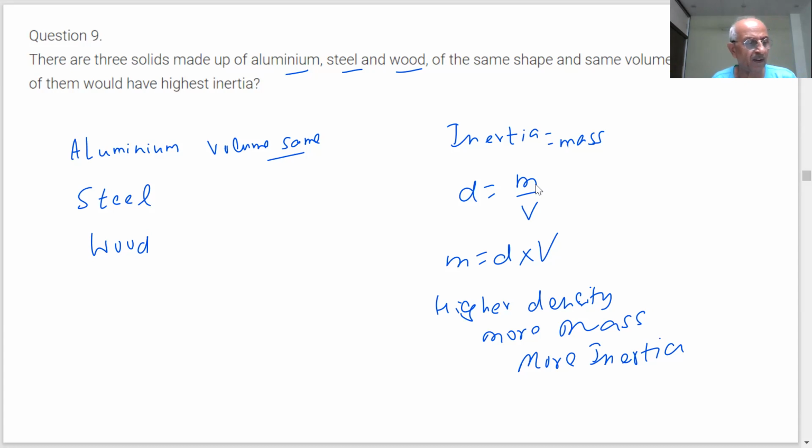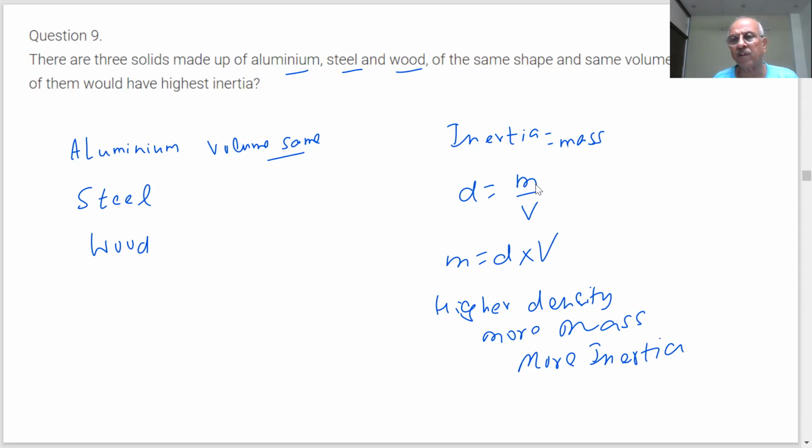Steel is an alloy of iron. And what else does it have? Which will have the largest mass here?